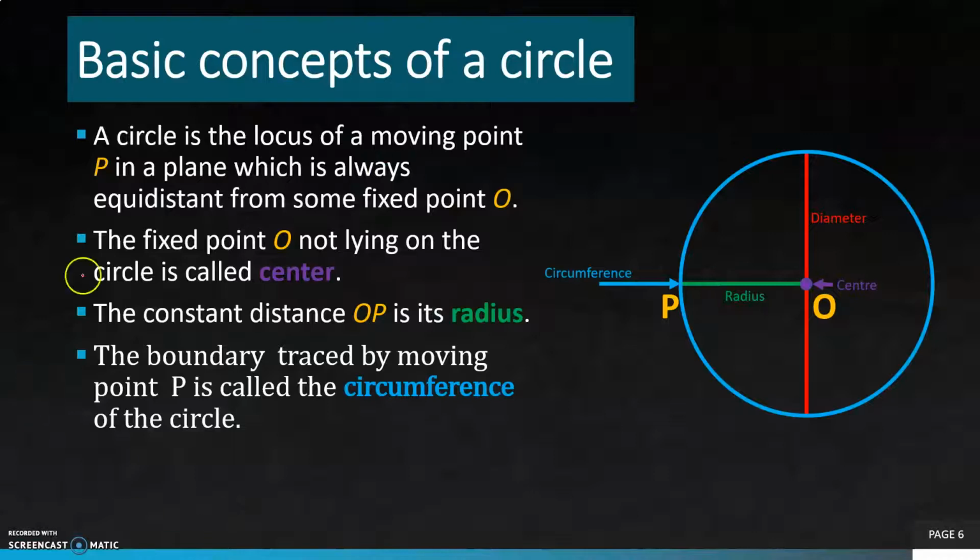A circle is the locus of a moving point P in a plane which is always equidistant from some fixed point O. Locus means the path or track. Equidistant means equal distance.